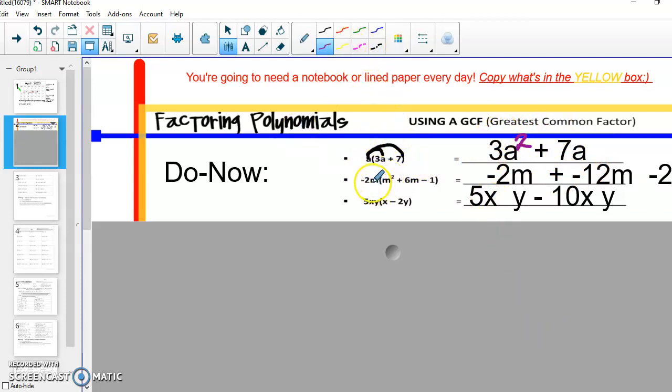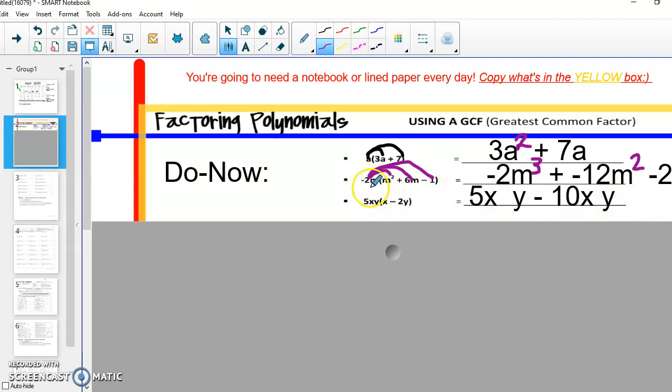The next piece that I'm looking at, I'm doing the same thing for example 2. I'm distributing everything outside those parentheses by everything on the inside of the parentheses because I want to share that love. So when I take my negative 2m times my m to the third power, I'm going to get my negative 2m to the third, because m squared and another m, when we add those exponents, gives us that m to the third. Negative 2m times a positive 6m gives us negative 12m squared. I'm multiplying those numbers and adding my exponents together.